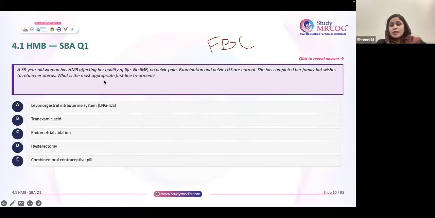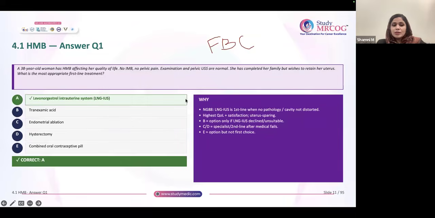Okay. First line is always, as we mentioned, LNG IUS. Correct? It is always LNG IUS. And she has completed her family also. So that's a contraception, right? So there is no problem in choosing LNG IUS. Here the answer becomes LNG IUS.